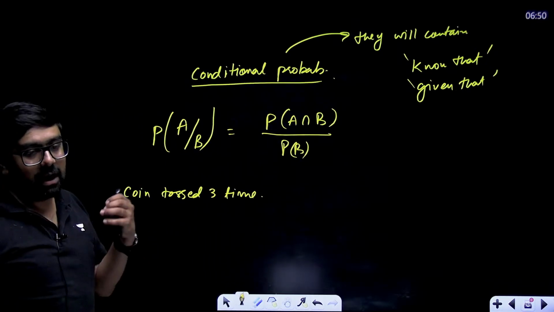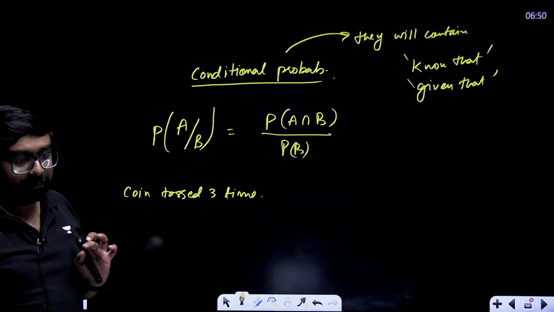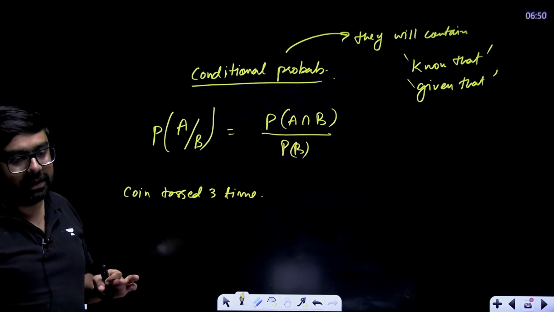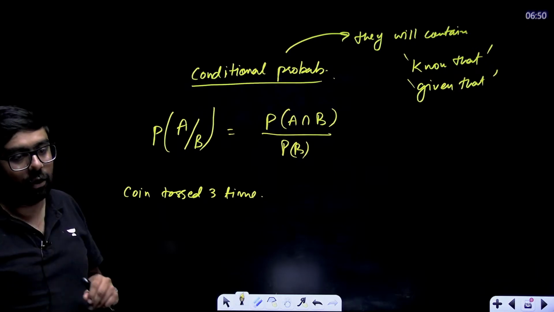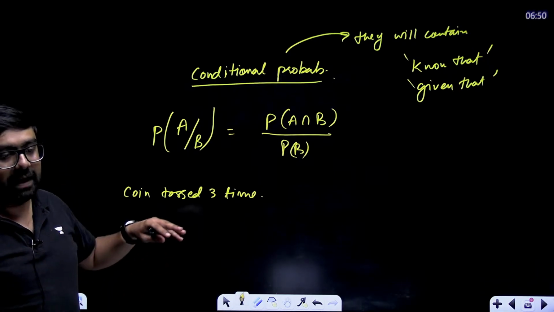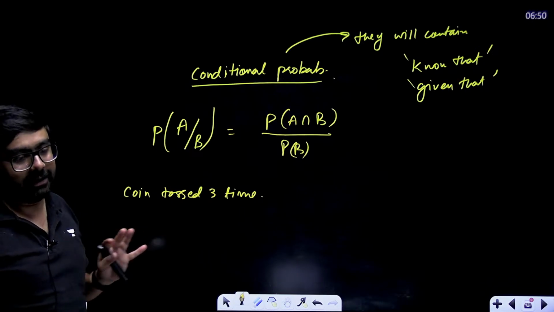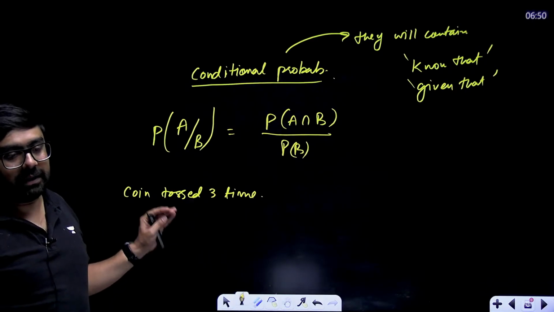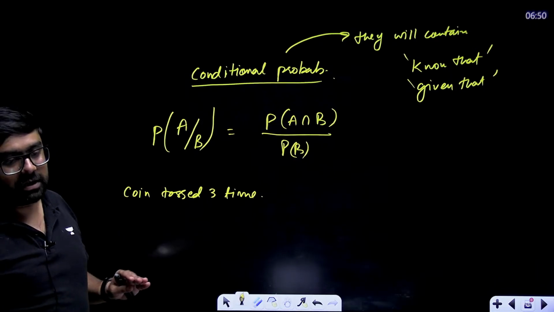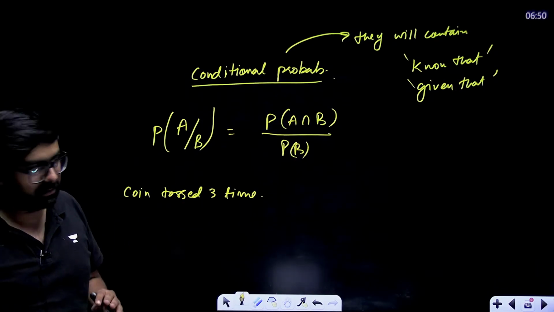For example, a coin is tossed 3 times. Now, what is the probability that you get head on the third toss, when it is given that on the first 2 tosses you also got head?